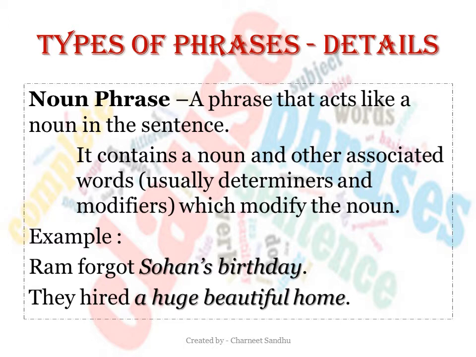Let us look at the examples. Ram forgot Sohan's birthday. They hired a huge beautiful home. Sohan's birthday serves as a noun in a sentence, so this is a noun phrase. A huge beautiful home acts as a noun in the sentence, so it is a noun phrase.